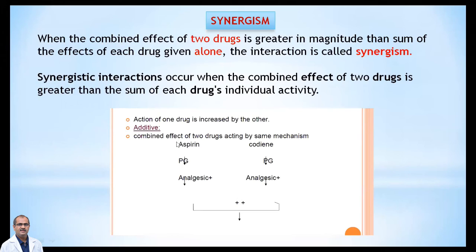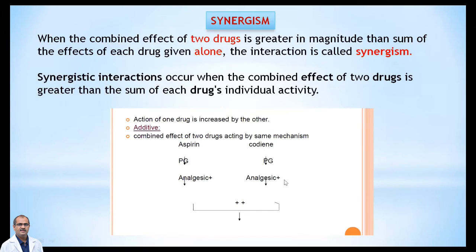So there are combinations of two drugs by the same mechanism. Here the two drugs should have the same mechanism of action. Aspirin and codeine are combined together, where aspirin has prostaglandin inhibition activity, the analgesic activity being obtained by the inhibition of the cyclooxygenase enzyme, whereas codeine has its effect on the morphine receptor.